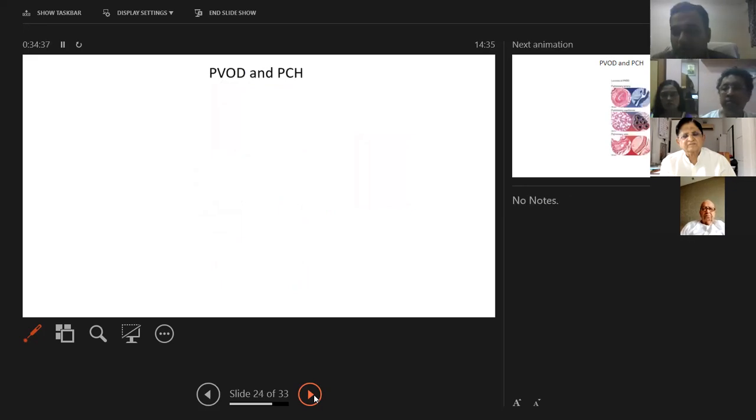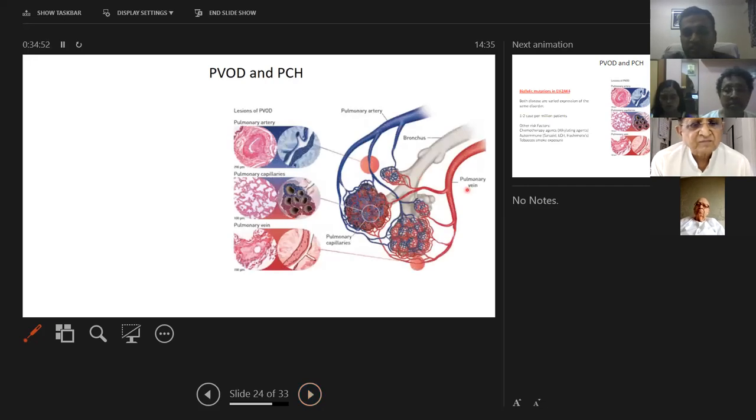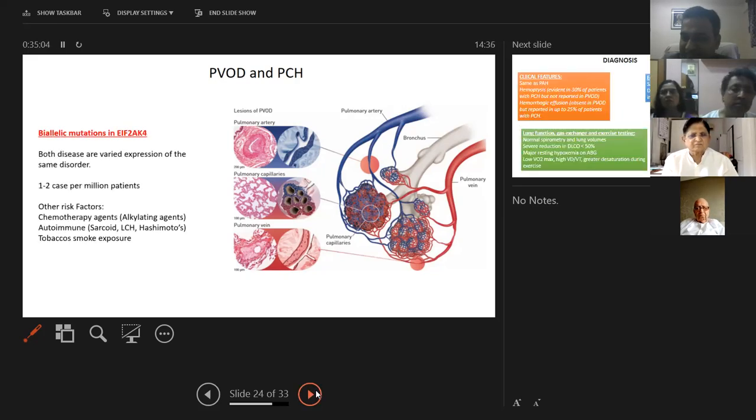Now, some quick words on PVOD and PCH. Why are we stressing pulmonary veno-occlusive disease and pulmonary capillary hemangiomatosis? Because though it is idiopathic pulmonary arterial hypertension, it behaves very differently from other groups of pulmonary hypertension. As we see, this is a problem of the pulmonary vein and the pulmonary capillaries. There is no problem in the pulmonary artery. The problem in the pulmonary artery is happening because of back pressures from the pulmonary vein and the pulmonary capillary. It is a genetic cause, most likely a mutation in the EIF2AK4 gene.